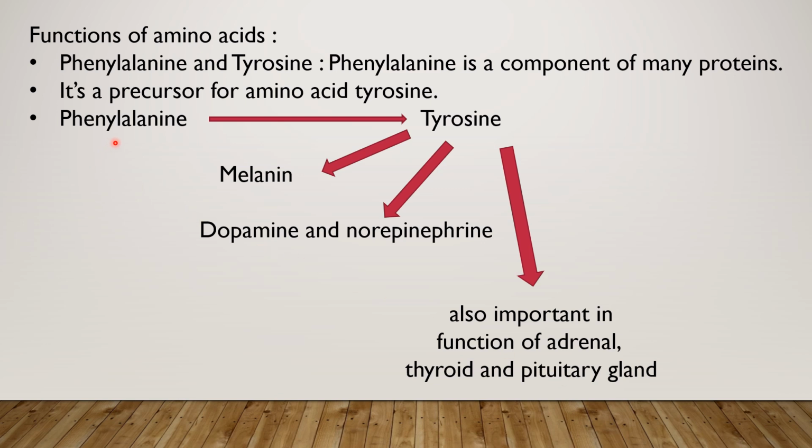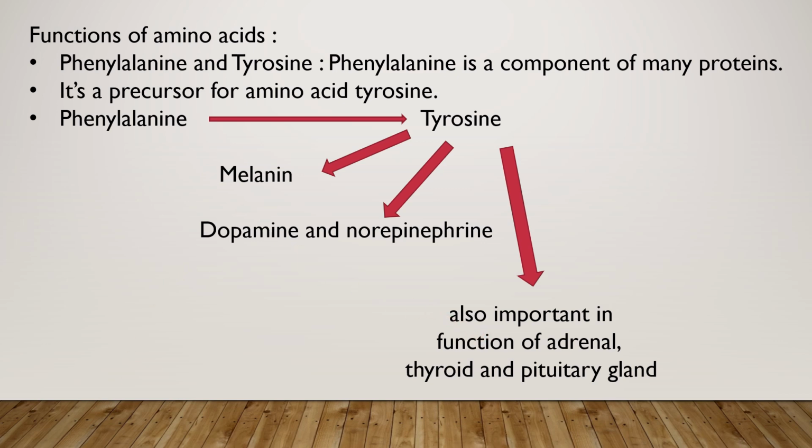So here we can understand that if the phenylalanine is not getting converted to tyrosine, all the further functions of tyrosine will get impaired. And the disease condition phenylketonuria will show the absence of these functions. So what does it show?